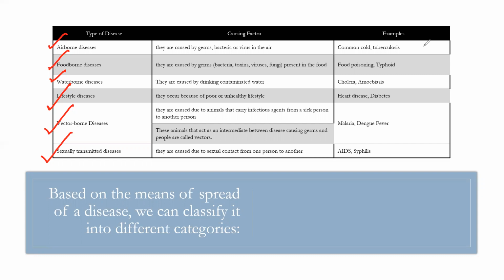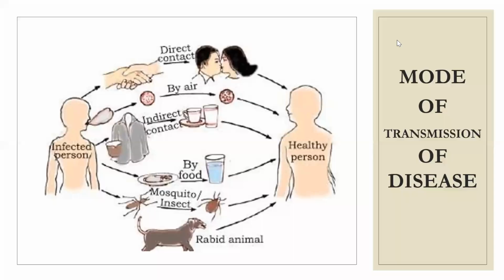Examples of airborne disease are tuberculosis and the common cold. Foodborne diseases are food poisoning and typhoid. Waterborne is cholera. Lifestyle disease is diabetes. Vector-borne diseases are malaria and dengue. And sexually transmitted diseases are AIDS and syphilis. Here on screen, it is given how a disease is transmitted from an infected person to a healthy person through direct contact, by air, indirect contact, through food, via vectors like mosquitoes and insects, or rabid animals.